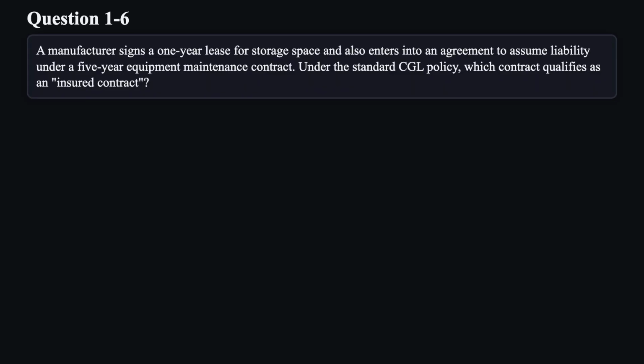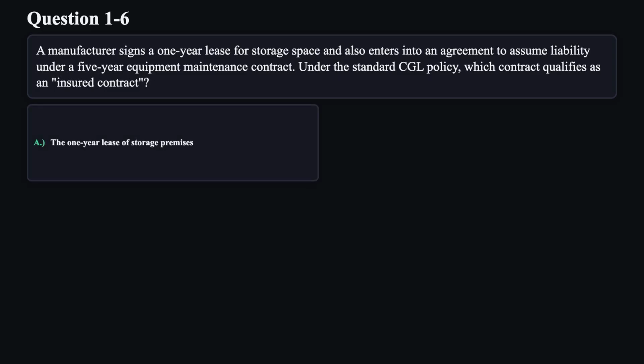Question 6. A manufacturer signs a 1-year lease for storage space and also enters into an agreement to assume liability under a 5-year equipment maintenance contract. Under the standard CGL policy, which contract qualifies as an insured contract?